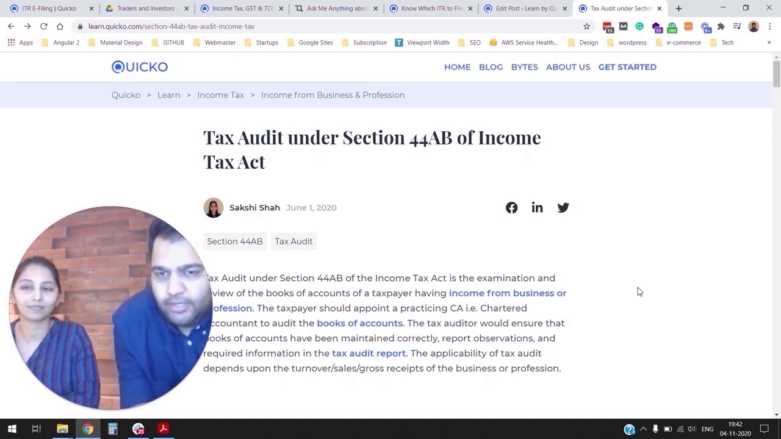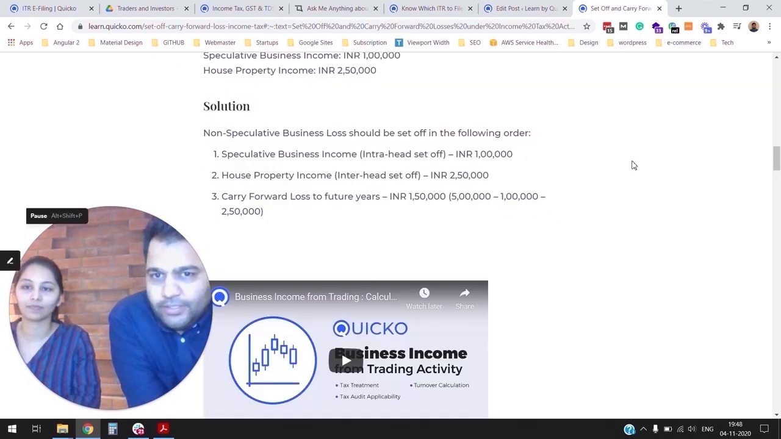Okay, fantastic. That really helps. So next few questions are around losses. Can you help us understand treatment of losses from trading activity? Sure. So during the course of the financial year, you may have incurred losses from trading activity. I'll help you understand the rules for setting off those losses and carry forward of those losses.